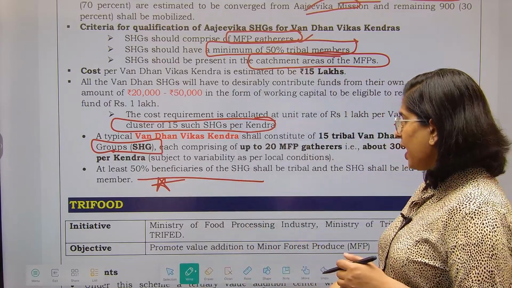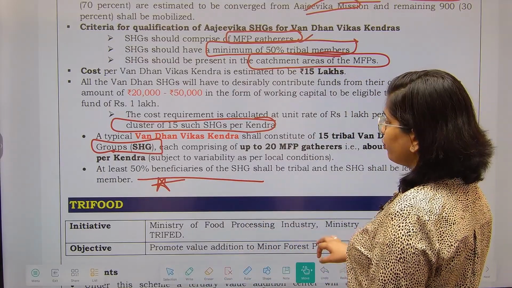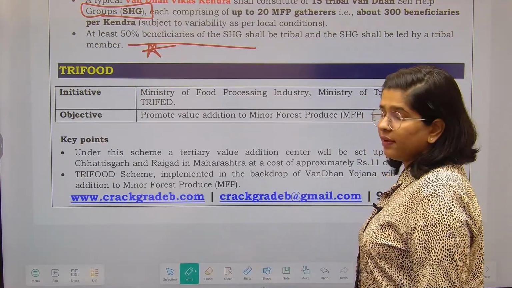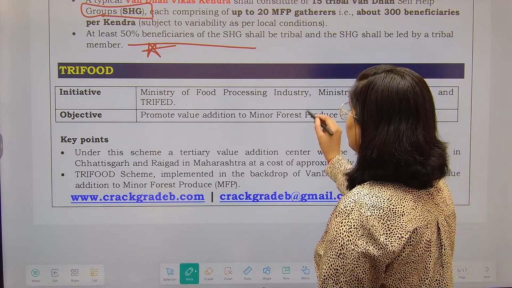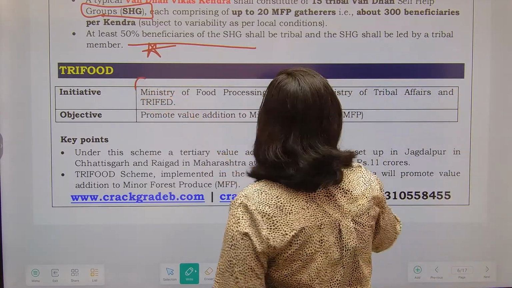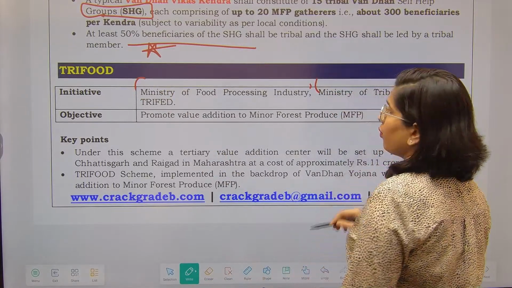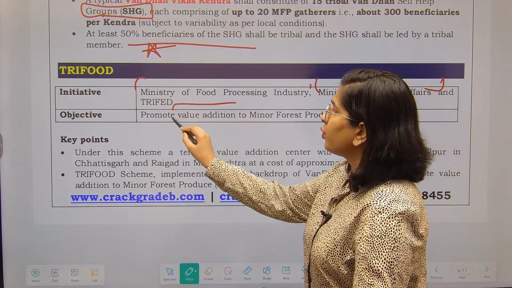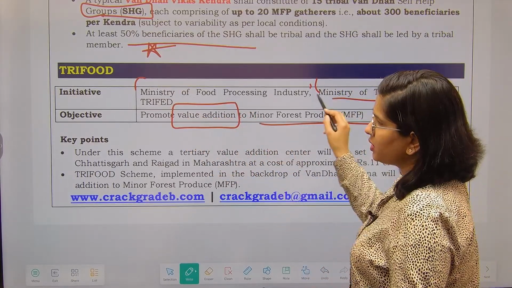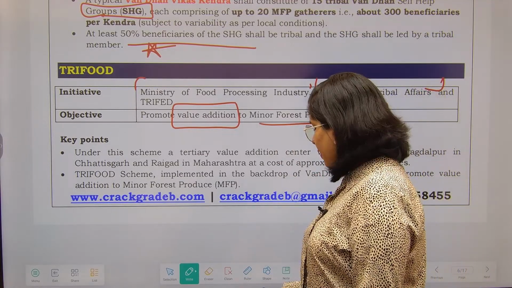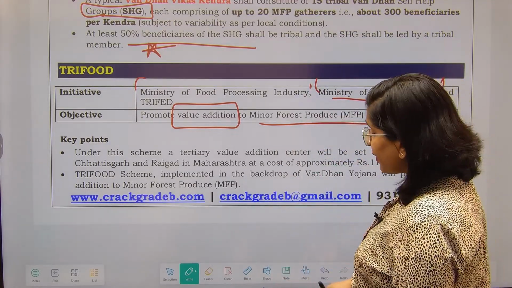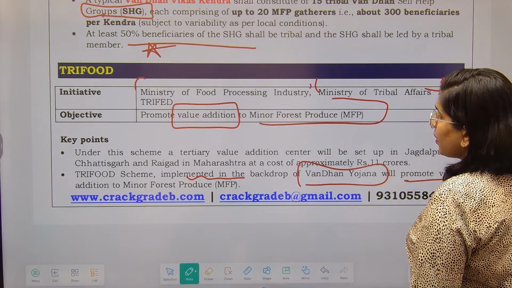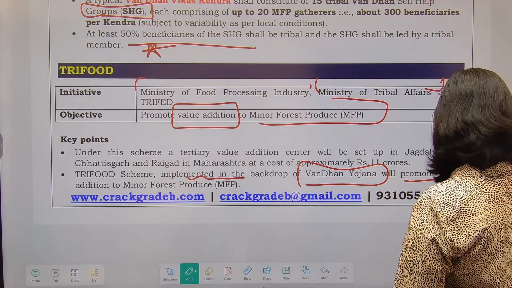Now the next scheme that we have is called the Tri-Food. This particular initiative is a cumulative effort by your Ministry of Food Processing Industries and the Ministry of Tribal Affairs. Both of them are coming together with TRIFED, and what are we going to do? We are going to do value addition to the minor forest produce. But why have we called it Tri-Food? The Tri-Food scheme, which is implemented in the backdrop of the Vandhan Yojana, is going to promote value addition to the MFP.